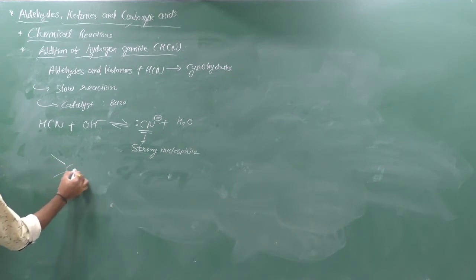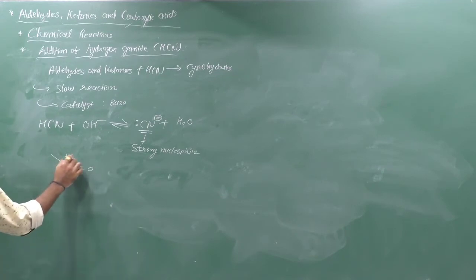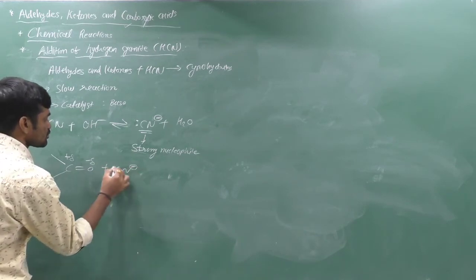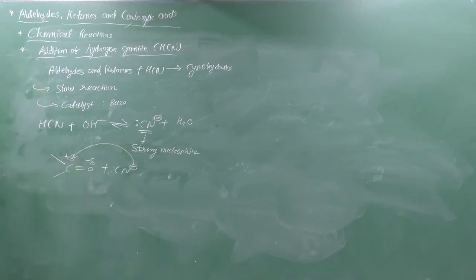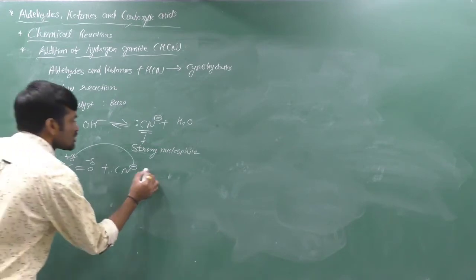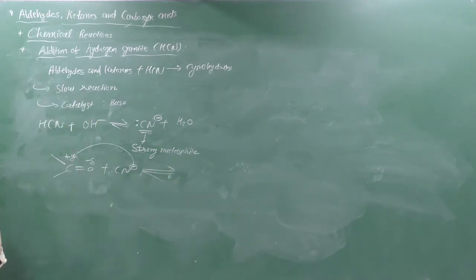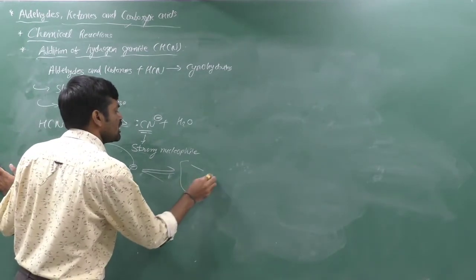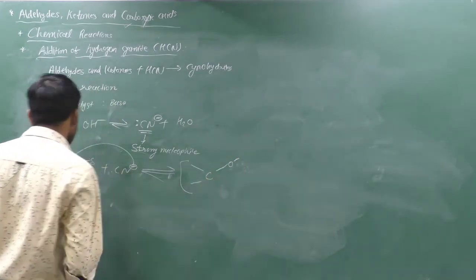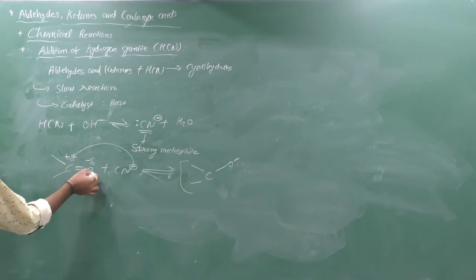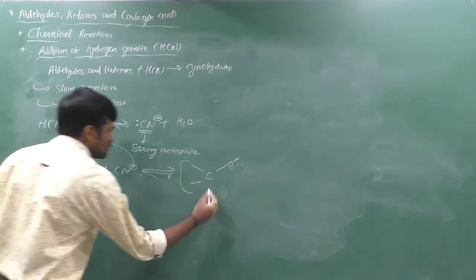If we have an aldehyde or ketone, we have a carbonyl group. It can have a positive charge, it can have a negative charge. If we add a cyanide, then it can attack on a carbonyl carbon, and the step is a reversible step. The product which we obtain here is C, here O minus, because આની ઉપર attack મારશે એટલે આ electron pair કોને મળશે? ઓક્સિજન ને, because it has a more electronegativity as compared to carbon, and here we have a cyanide.